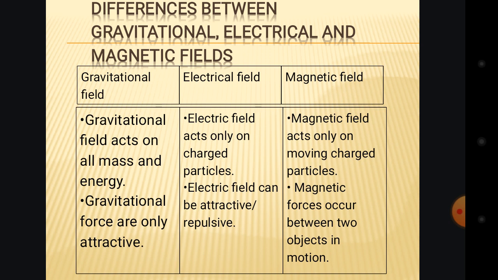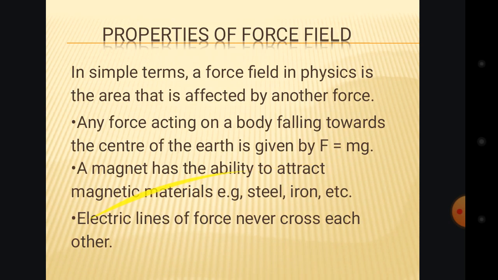That is the difference between the gravitational, electric, and magnetic fields. All of them have their differences. You will not see those that are the same. Because if you look at this one, it only knows about attraction. This one can be attractive and repulsive. This one acts only on moving charge. You see, that is the difference. So that is for the differences of the gravitational, electric, and magnetic fields.